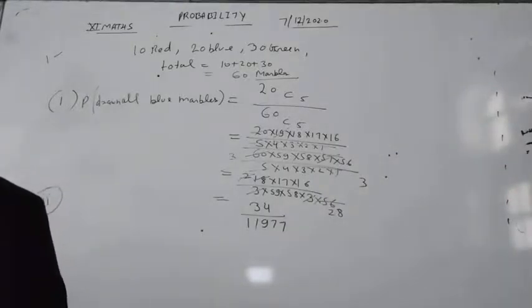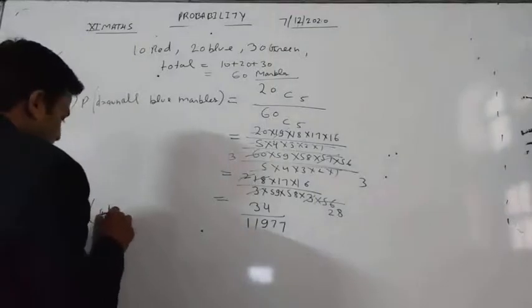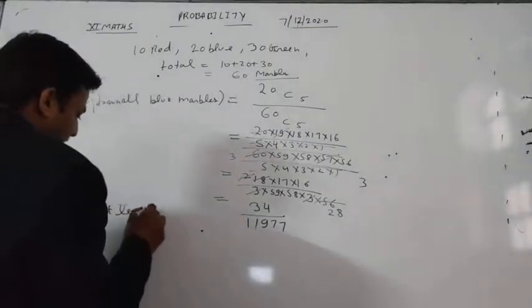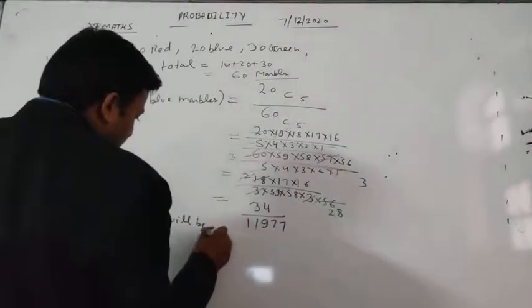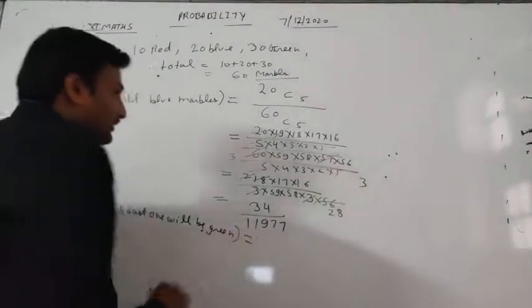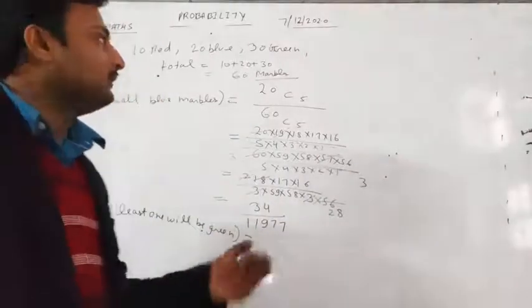We can write what? The probability of at least one green means maybe all 1, 2, 3, 4, 5 will be green.